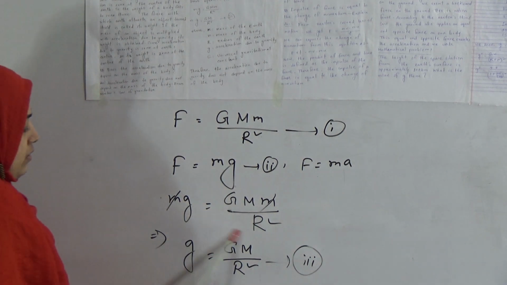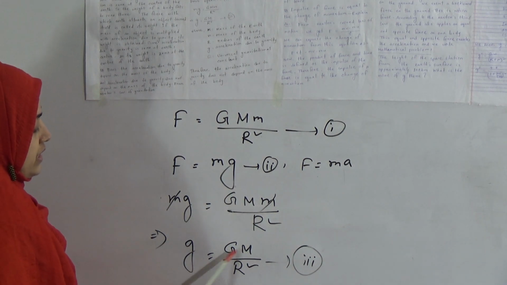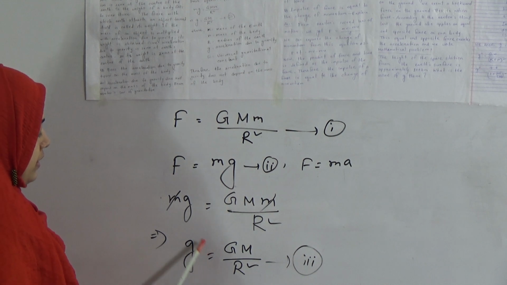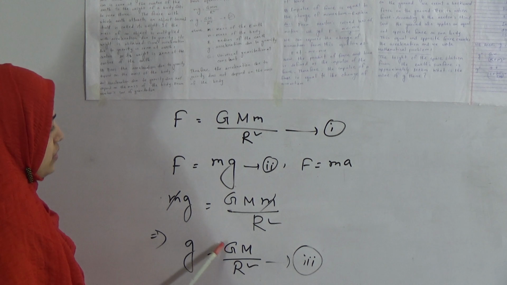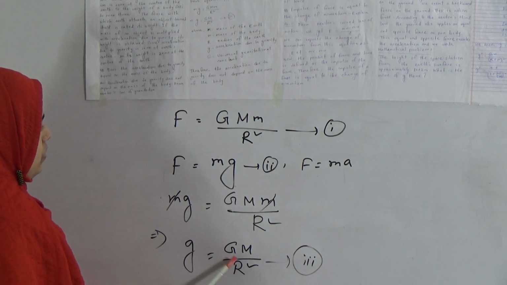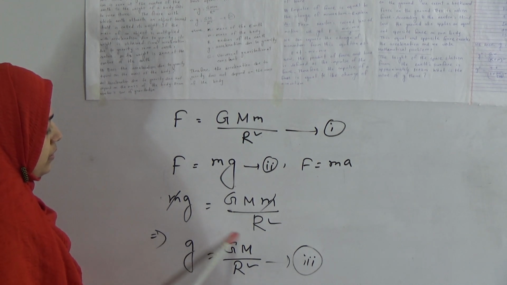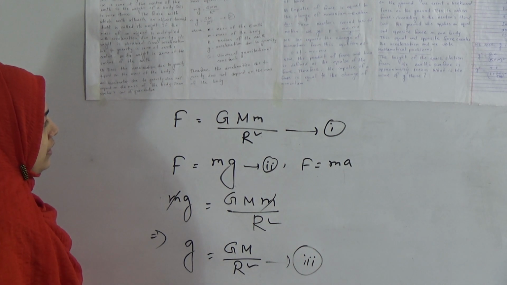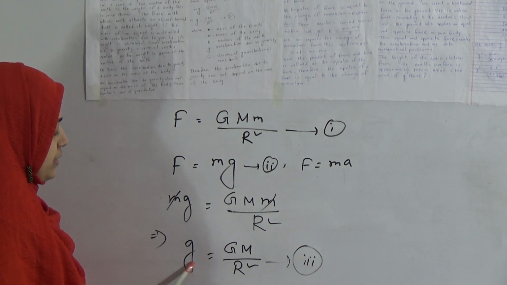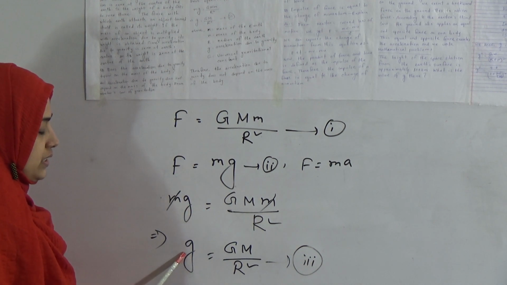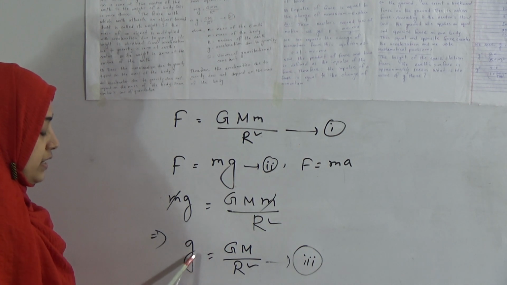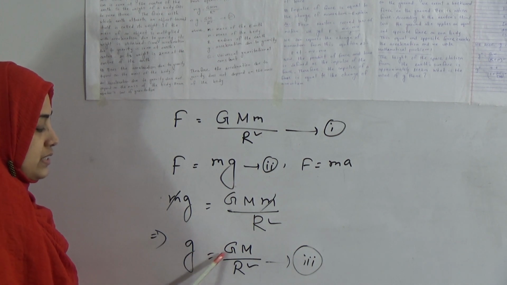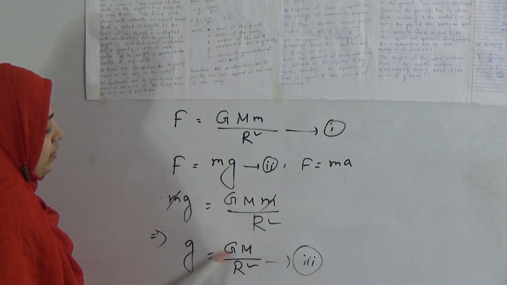See this equation: g equals G M divided by r square. Here m is missing, absent. That means the mass of the body is absent. So from this equation we can say the acceleration due to gravity does not depend on the mass of the body.